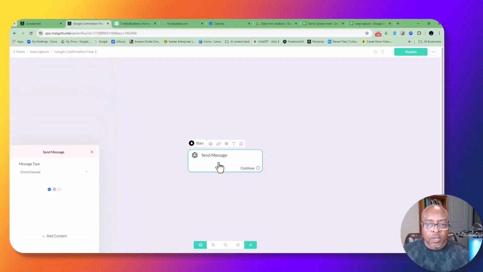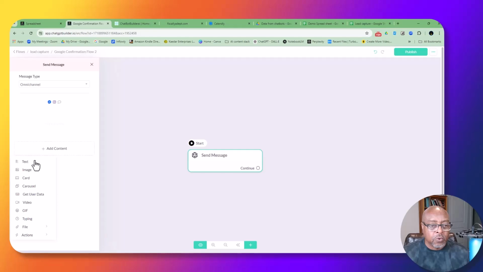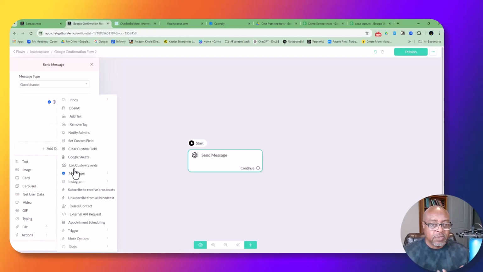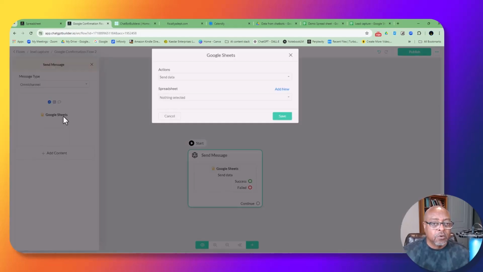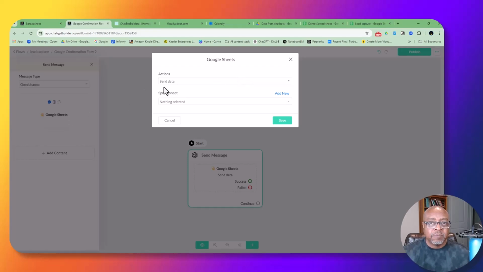So I start a message or send a message, and then I'm going to go to action. So I'm going to perform an action, which means that I'm doing something. So I'm going to go to, and then I'm clicking Google Sheets here. That adds Google Sheets for me. Now that I add this, you see this pops up in there. At first it was only add content. Now that pops up. I'm going to click on Google Sheets, and now I'm sending data.